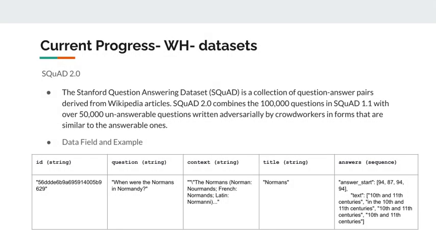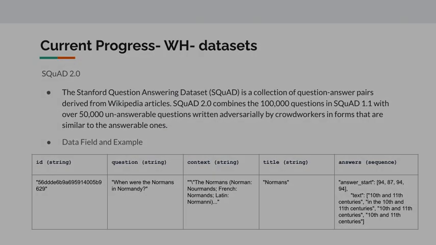Since our models will be tested on Wikipedia datasets, we decided to use SQuAD datasets for the WH questions since they were derived from Wikipedia articles. We chose to use SQuAD 2.0, not only because it's more complex and challenging than the previous version, but also because it has unanswerable questions. This feature allows us to punish our model if it generates unanswerable questions and lets it produce reasonable ones. The format and sample data is shown in the table.